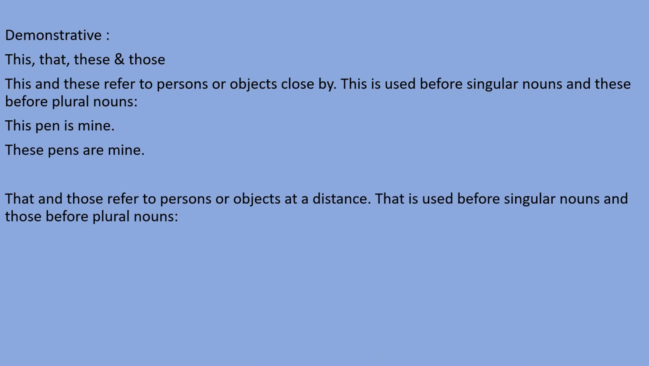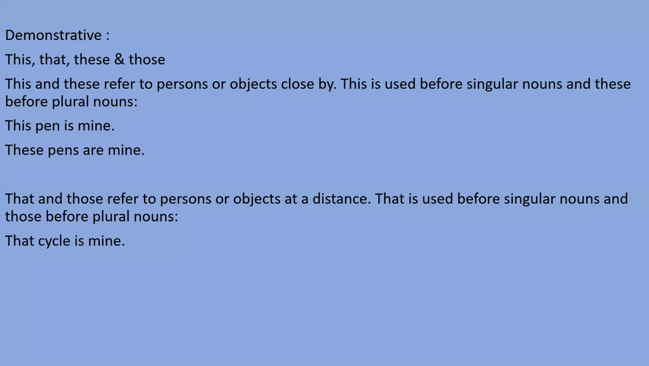That and those refer to persons or objects at a distance. That is used before singular nouns and those before plural nouns, right? So that and those also we can use in the same way, but when the things, persons or objects are not close by, they are at a distance. जब कोई चीज आपसे दूर हो, एक हो तो that, एक से ज्यादा हो तो those.